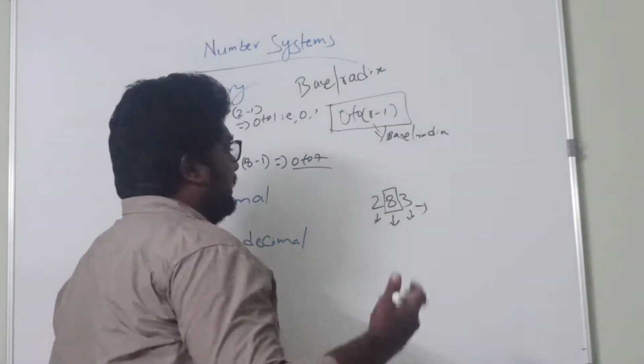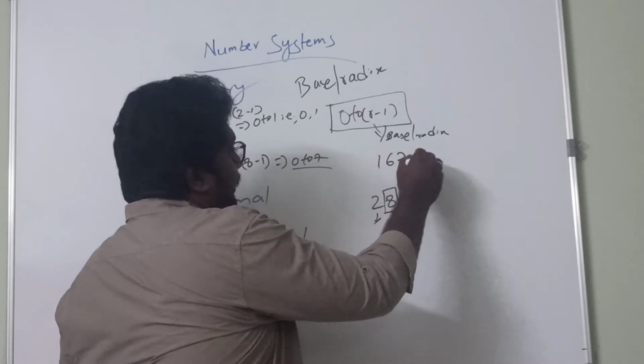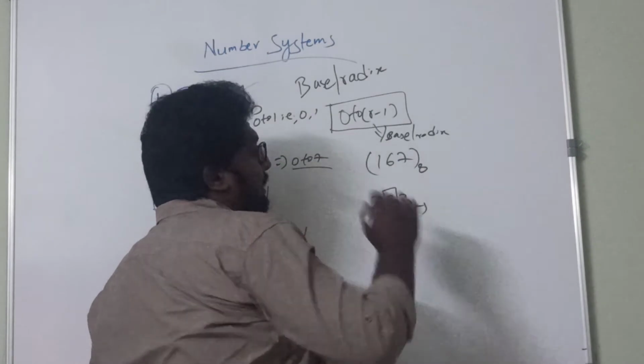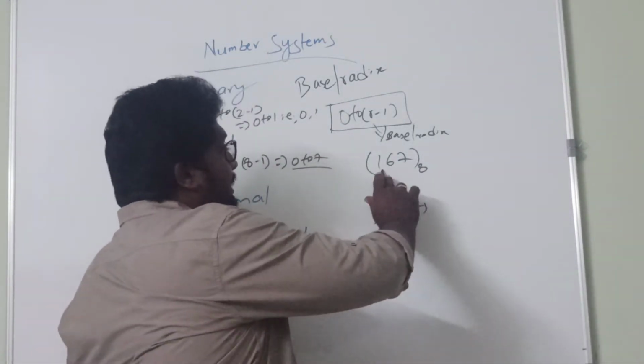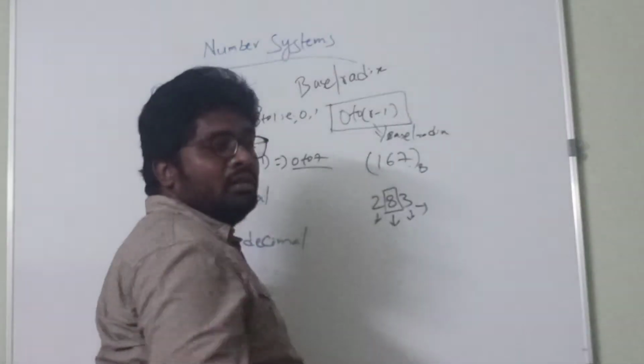Right? Take one more example, that is 167. We can say that this number is an octal number, as all the digits present in this number are within the range of 0 to 7.